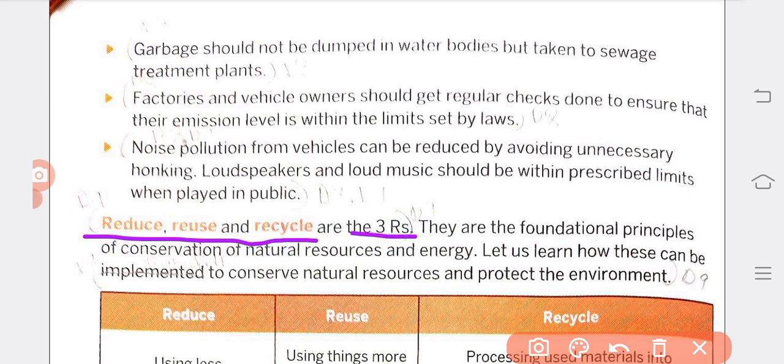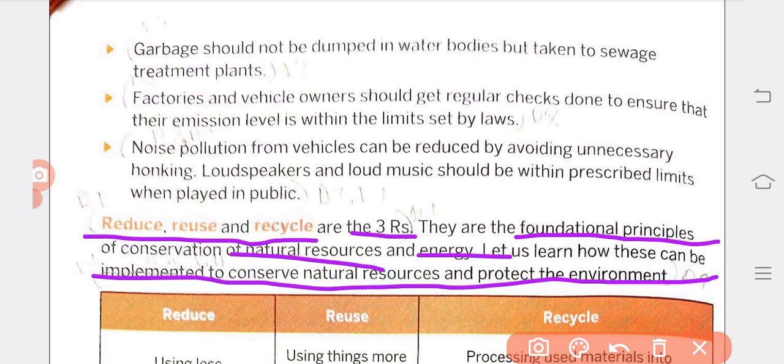They are the foundational principles of conservation of natural resources and energy. Let's learn how these can be implemented to conserve natural resources and protect the environment.